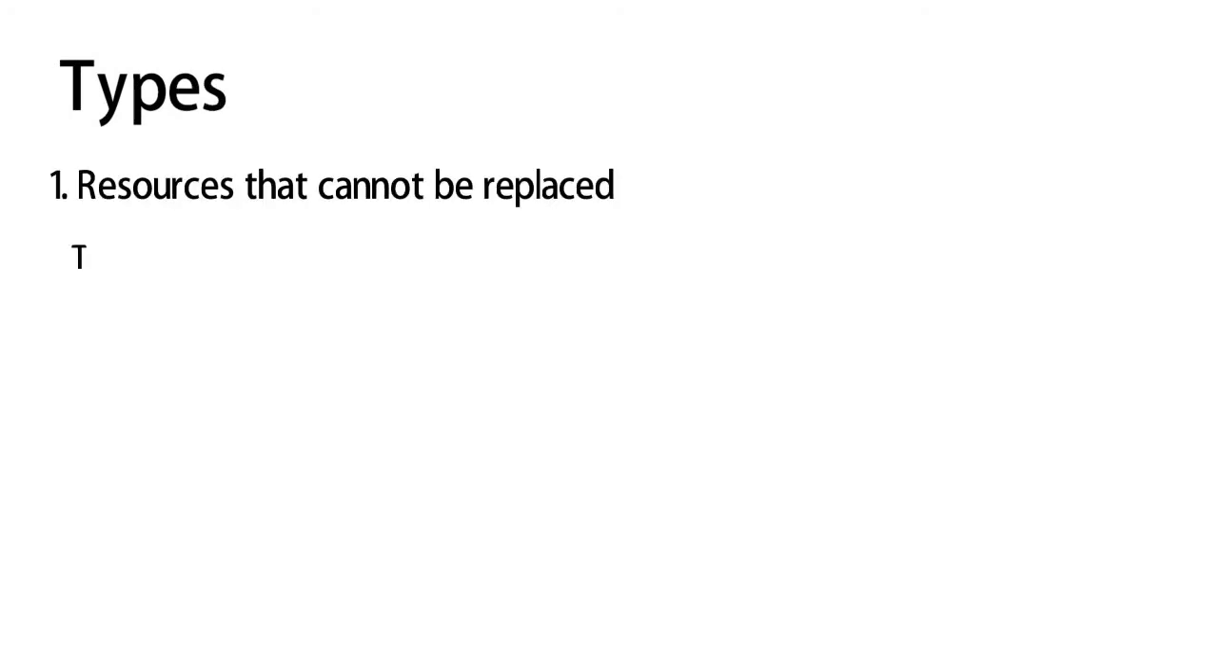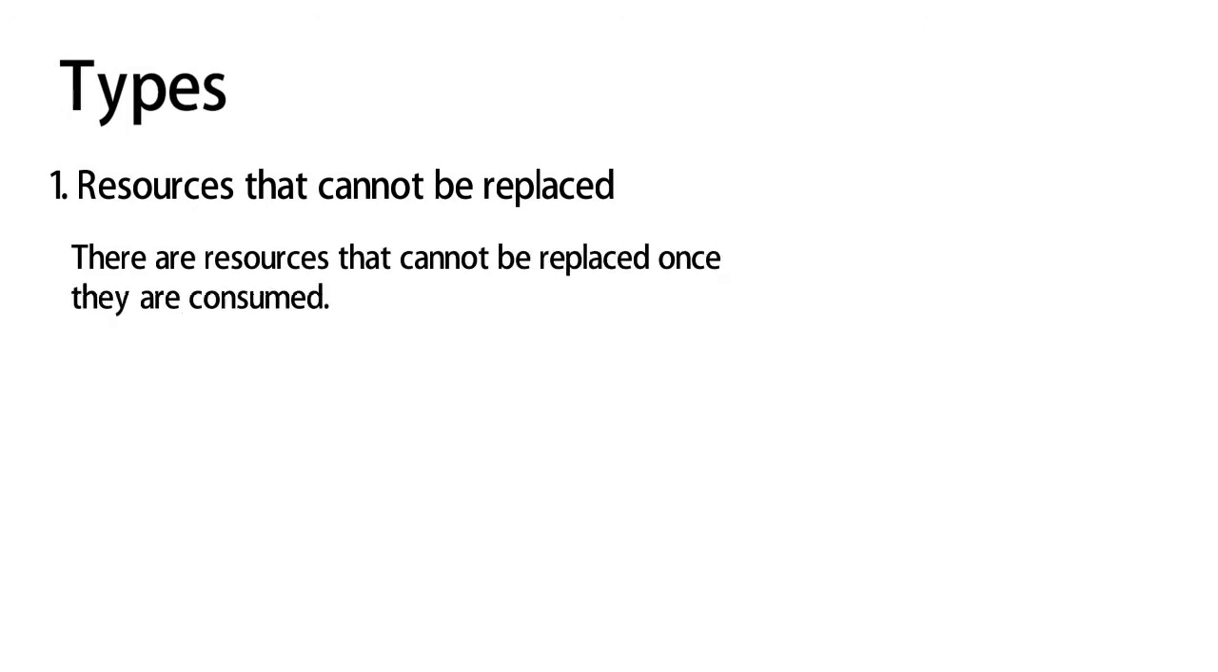Types. Resources that cannot be replaced. There are resources that cannot be replaced once they are consumed, like coal, oil, natural gas.